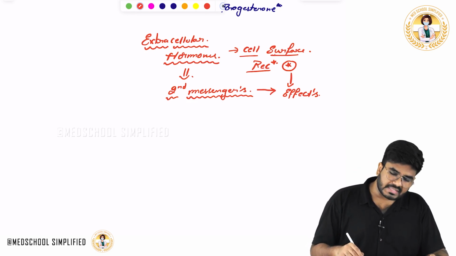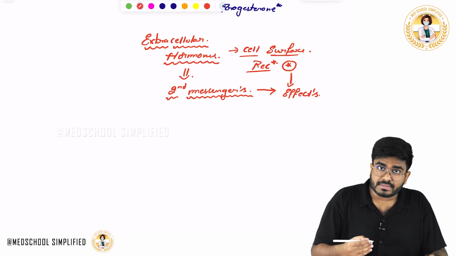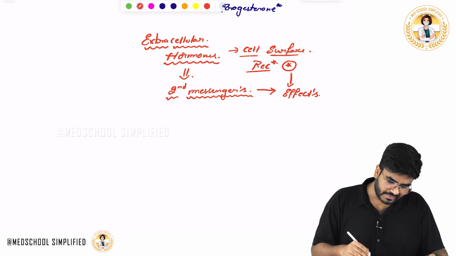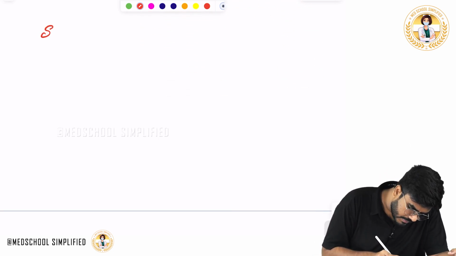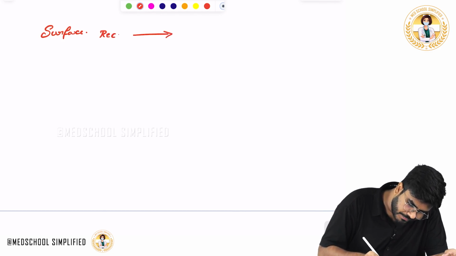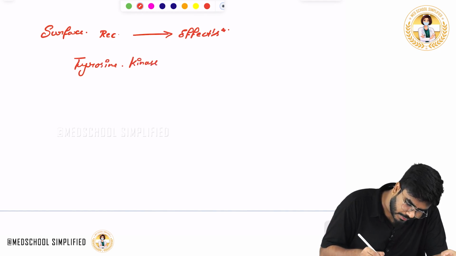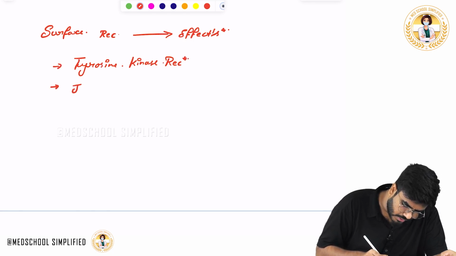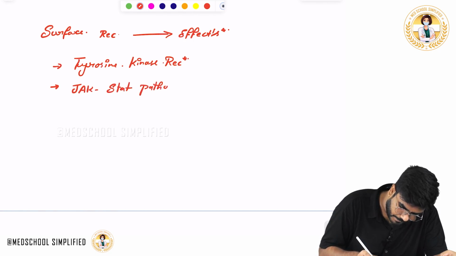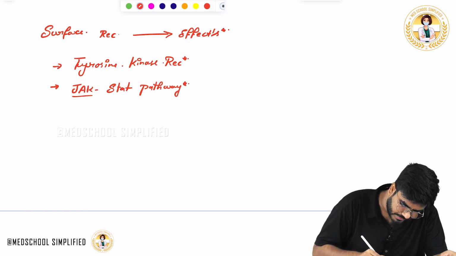Now, what are the two types of cell surface receptors which are involved in bringing out these effects? Let me write here: surface receptors bringing the effects in the cell. Which cell surface receptors? Tyrosine kinase receptors. Okay, tyrosine kinase receptors. And there is one more pathway which is called the JAK-STAT pathway. Okay, JAK-STAT pathway.